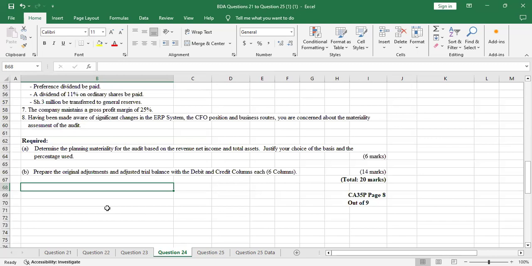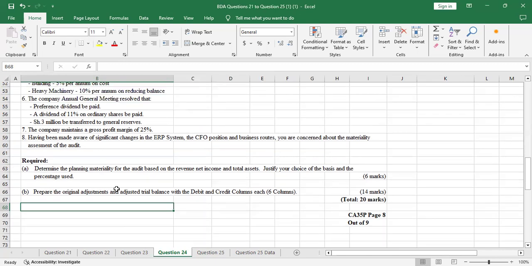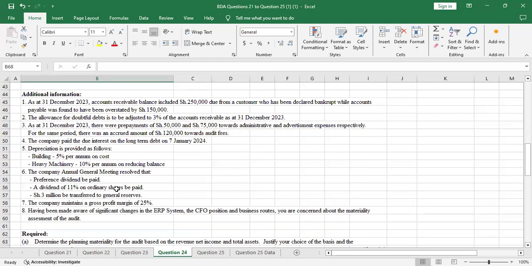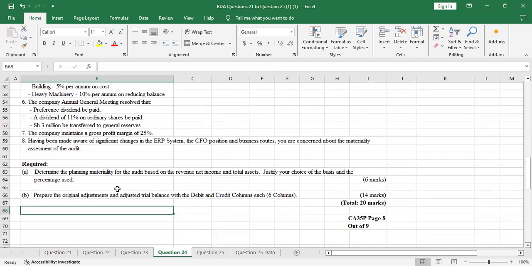It's your professional judgment as an auditor to determine the base. So here, I'll go with the profit before tax, which is the net income. Reason being, revenue always fluctuates.